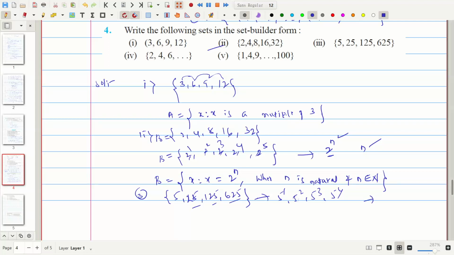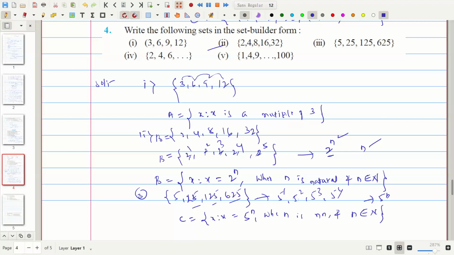So this is in the form of 5 raised to n. Then we can write here C is equal to x such that x is equal to 5 raised to n, where n is a natural number, and n belongs to natural numbers. Okay, this we can write.